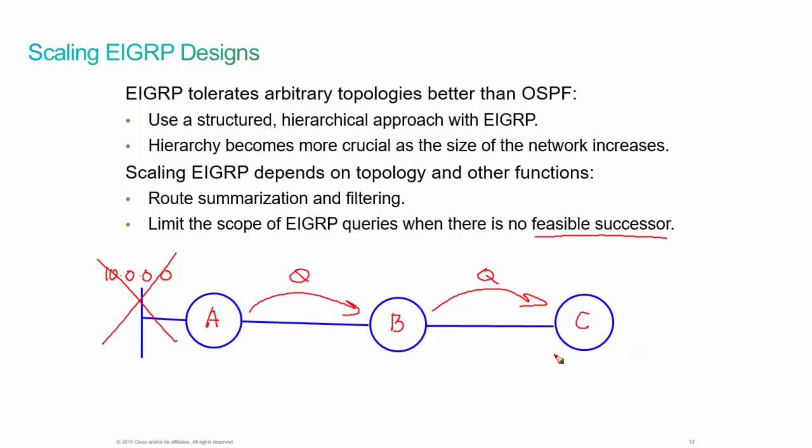Now, he's waiting to hear back from router C, and router A is waiting to hear back from B. So when C replies back and says, I don't have a way to get there, and B replies back and says, I don't have a way to get there, well, now we're converged. But until then, we're not converged. A is actively looking for a route. Now, the larger the network, the larger the scope of our EIGRP queries, the longer it takes to converge in our networks.